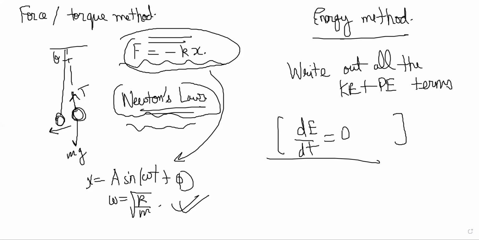But that is not enough in itself. You have to also match the velocities, because you can have the same position but opposite velocities. So he gets a second equation using the velocity equation, which is A omega cos omega t plus delta. So basically what has to happen is both sine omega t plus delta and cos omega t plus delta must be the same at the time t plus capital T.